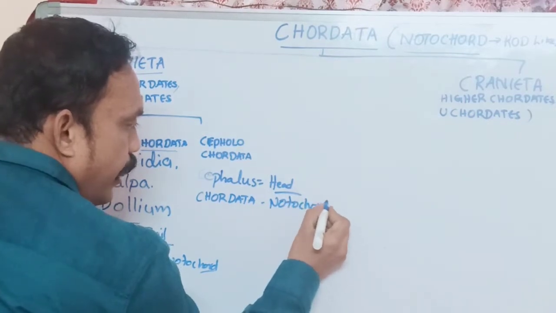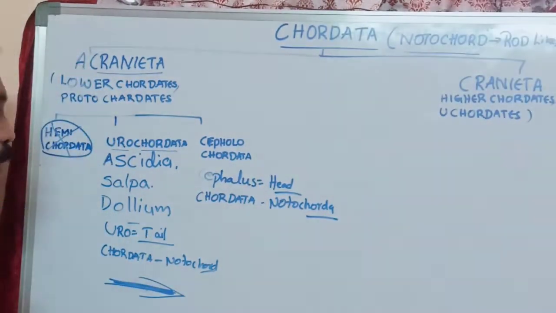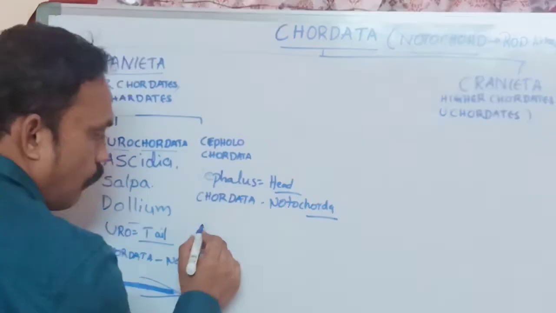Here in Cephalochordata, in these organisms, the notochord is present from head to tail. The notochord is located from the head region to the tail region.